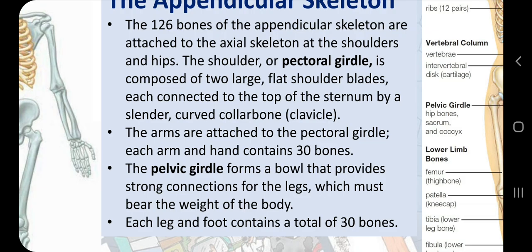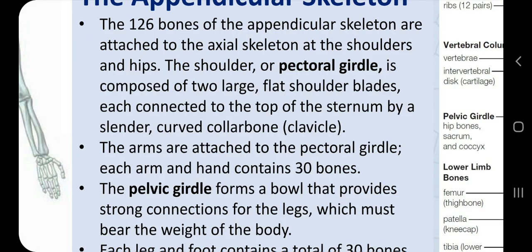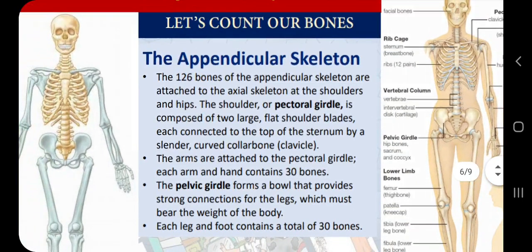The shoulder or pectoral girdle is composed of 2 large flat shoulder blades. So the shoulder blades, the triangle shape bone I discussed, are each connected to the top of the sternum by a slender curved collarbone, which is called the clavicle scientifically. So what is the sternum?